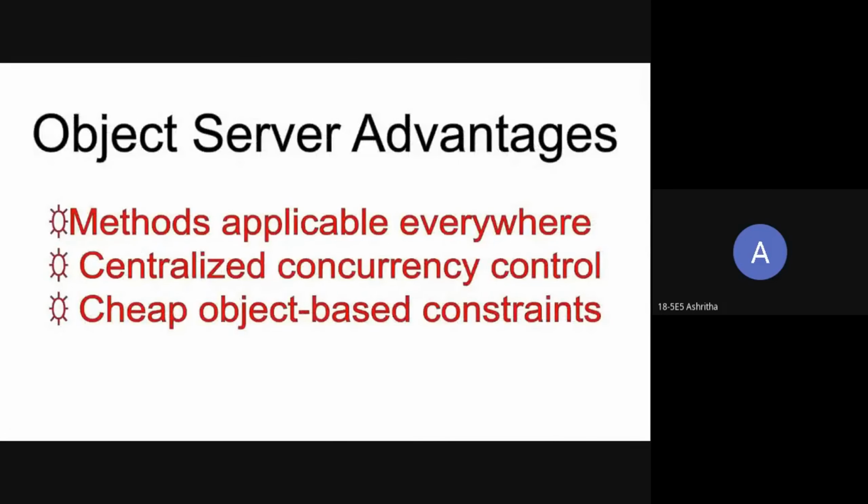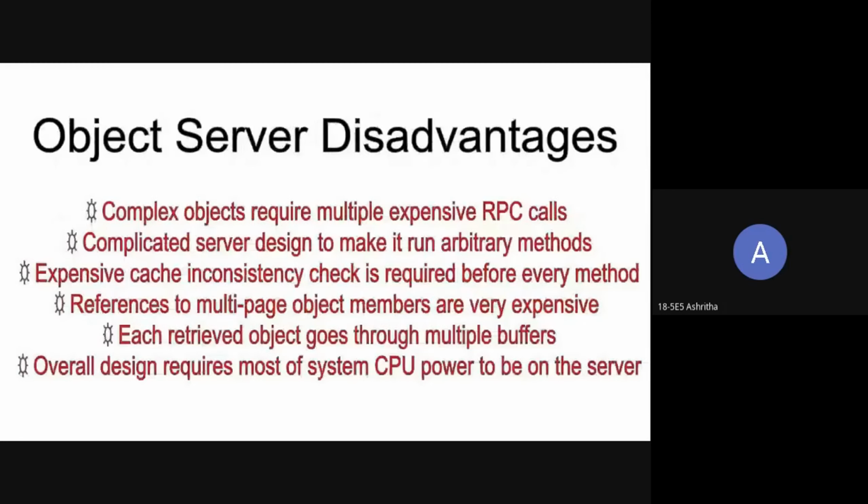So let's know about the object server advantages. As we are only sharing single objects, the method is applicable everywhere, like it can be executed everywhere. Centralized concurrency control, cheap object-based constraints. As we are taking very little time, and only the client is responsible for the object, these are the advantages of the object server.